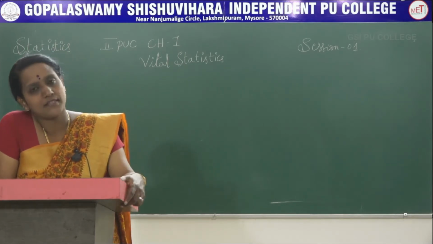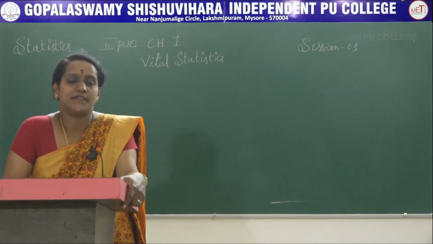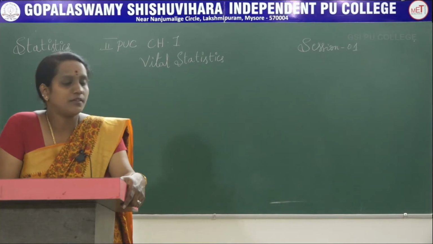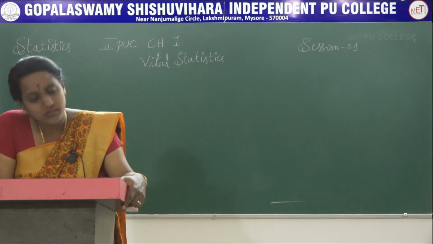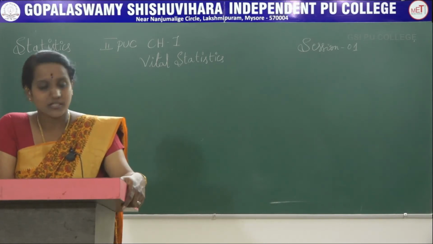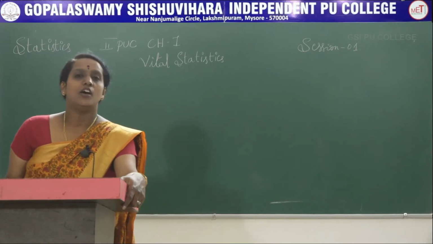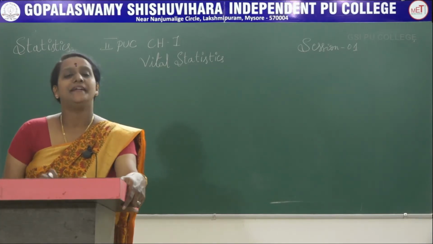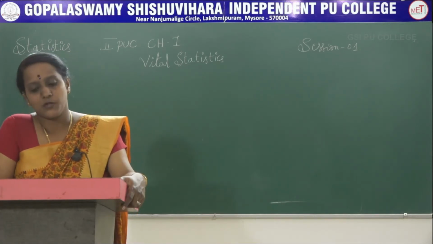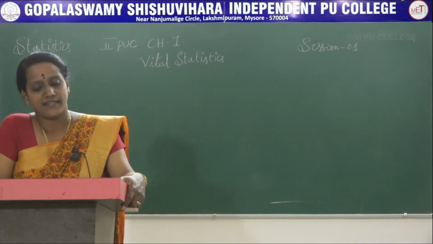Methods of obtaining vital statistics. We have two methods to take the vital statistics. One is the registration method, another one is the census enumeration method. Under the registration method, vital events such as birth, marriage, death, etc. are continuously recorded. Government authorities like Gram Panchayat, municipal corporation office, etc. maintain the records of vital events. This method will be successful if there is legislation regarding the registration of vital events.